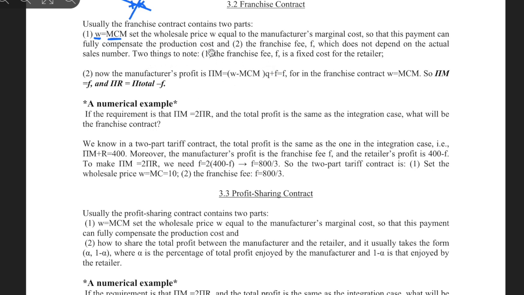So two things to note. One, the franchise fee F is a fixed cost for the retailer. And two, now the manufacturer's profit, this part is zero, right? Plus the franchise fee becomes the profit of the manufacturer, so it ends up F, right? And the profit of the retailer will be their total revenue negative the franchise fee.